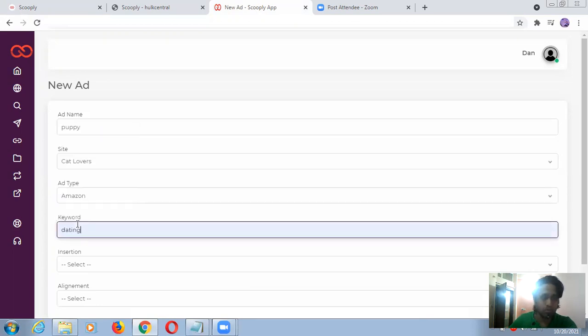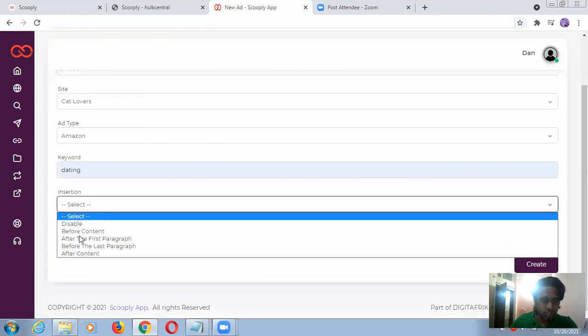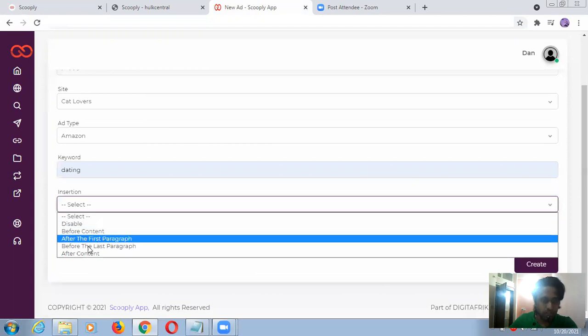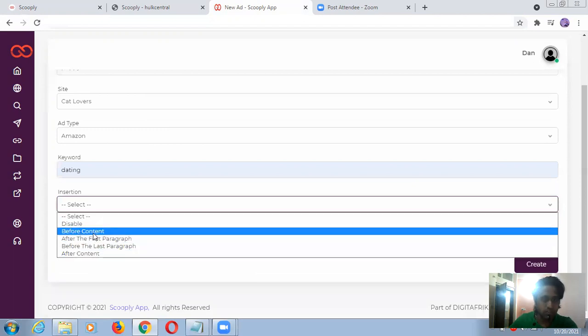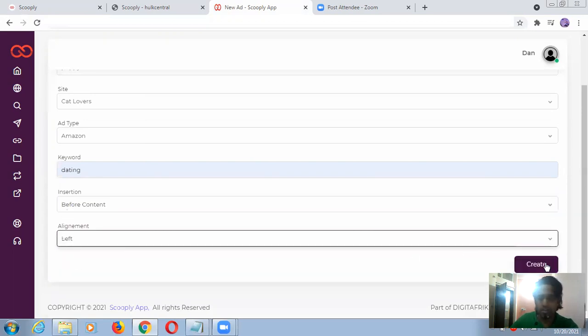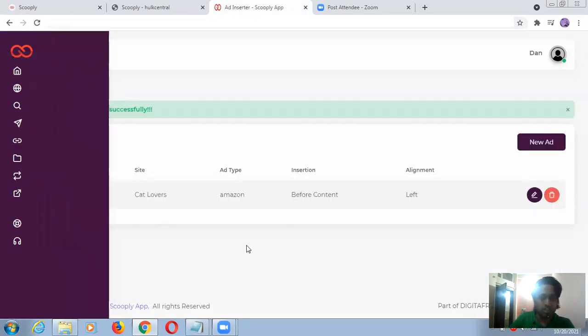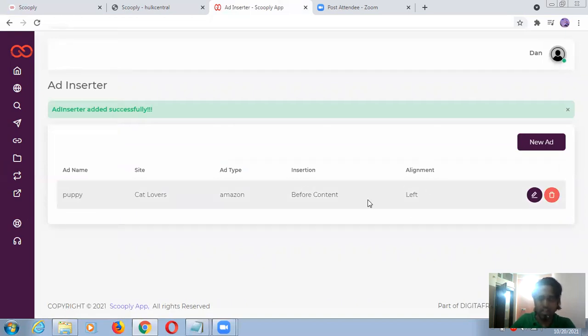So for the keyword you can put something like dating. Amazon means Kindle, Garden, something like that. KDP, Kindle Direct Publishing. Insertion is after the first paragraph, before the last paragraph. Before the content I want to show my ads, alignment is left, and I'm just creating it. I'm loving this product, guys, because everything is working well. See, my ad is done, and I just have to use this edit option here, and it will be done for me.